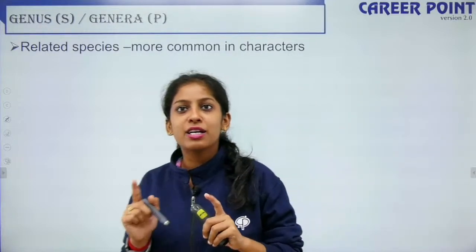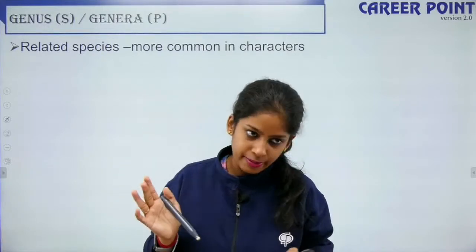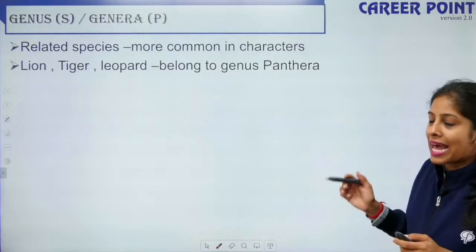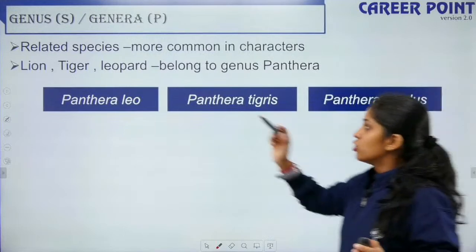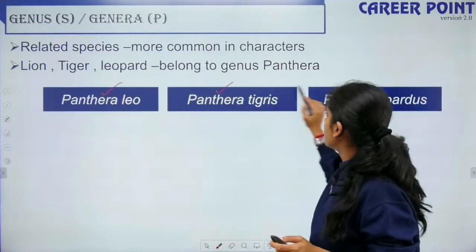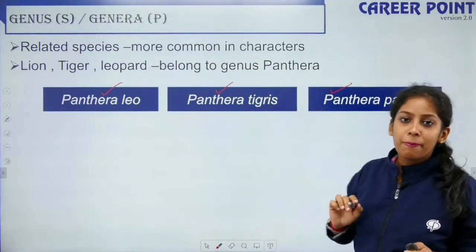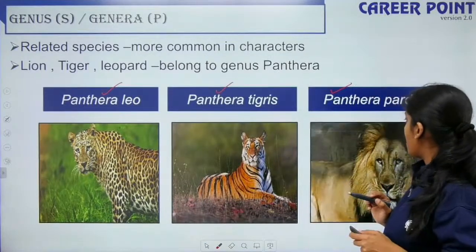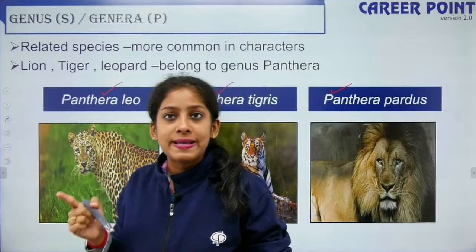Genus is singular, genera is plural. A group of species is your genus, fine? So related species which are more common in character come under a genus. For example, you have Panthera. Everywhere you have this term Panthera: Panthera leo, Panthera tigris, Panthera pardus, right? So this is your leopard, this is your tiger and this is your lion. They all come under the same genus.